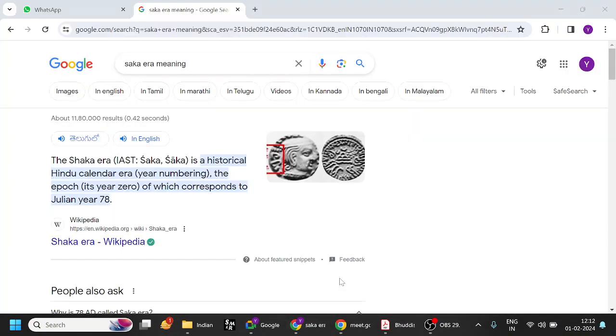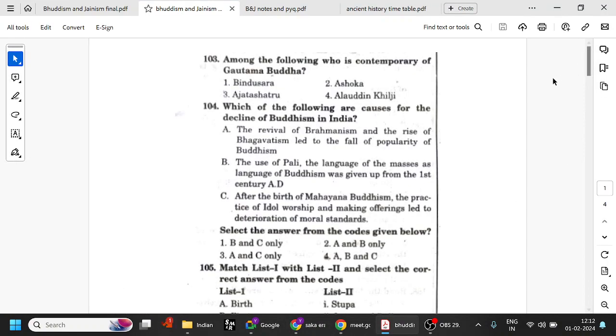So let us see some of the questions. Who among the following is a contemporary of Gautama Buddha? We have seen this multiple times. Actually, Bimbisara, not Bindusara. Bindusara is the son of Chandragupta Maurya, that comes later. And Ajatasattu and Bimbisara.